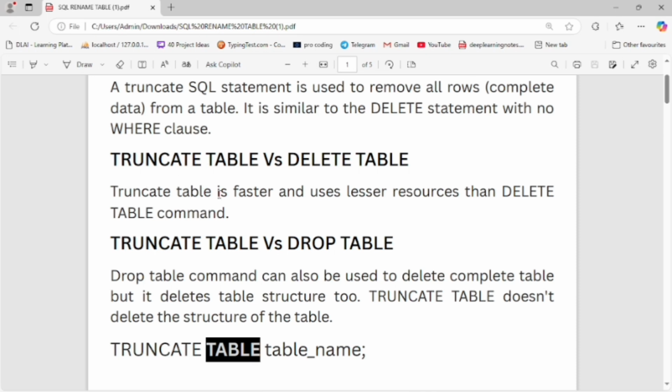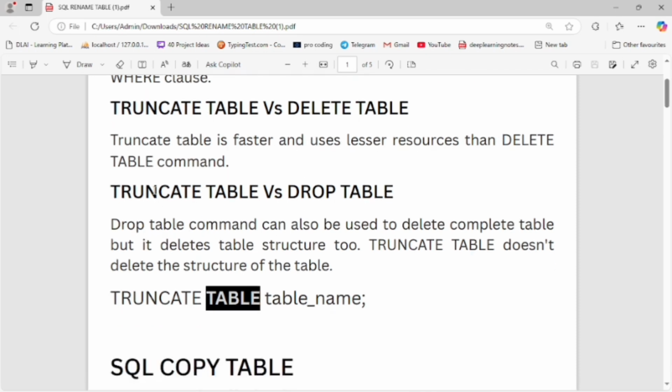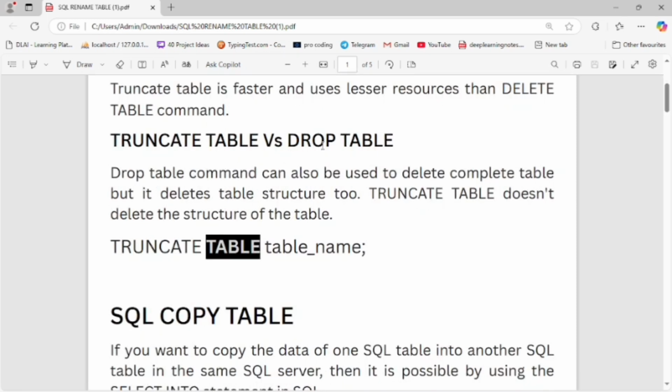Now truncate table is faster and uses fewer resources than the delete table command. Now let's compare truncate table vs drop table. The drop table command can also be used to delete a complete table, but it deletes the table structure too. Truncate table does not delete the structure of the table.